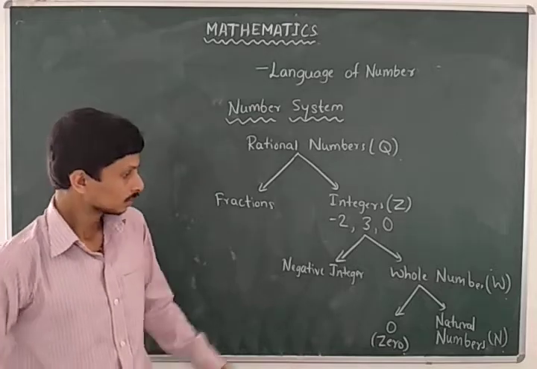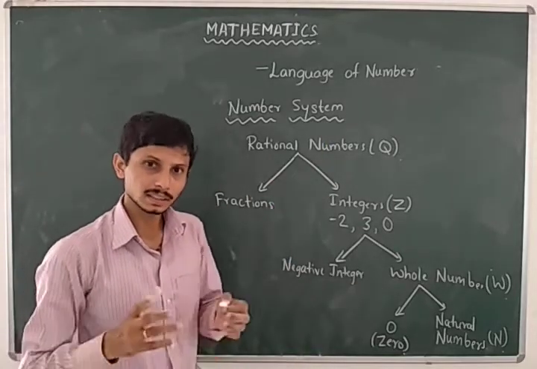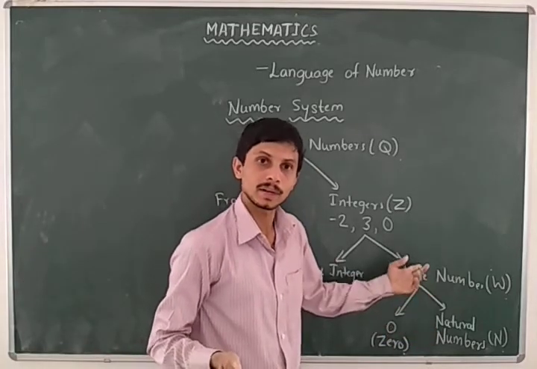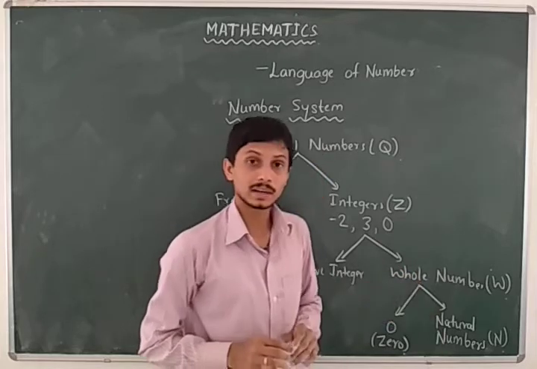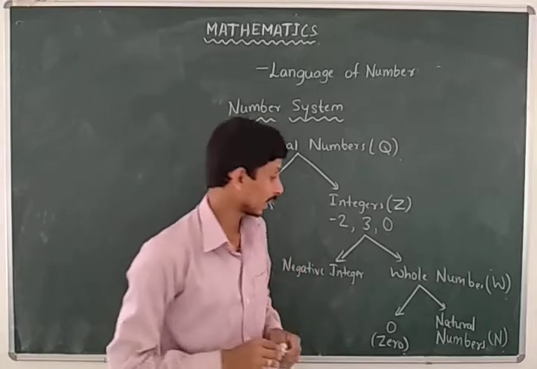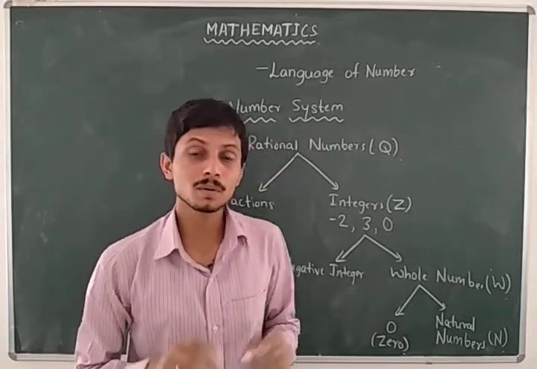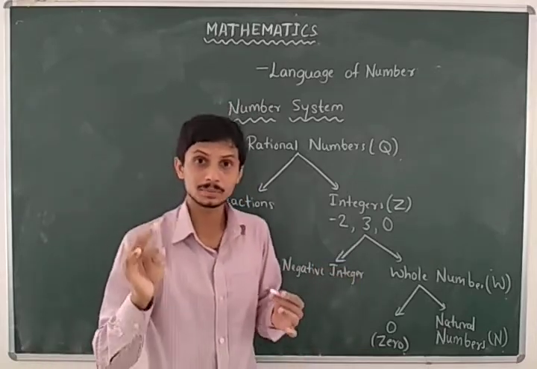From this diagram we can easily learn that every natural number is a whole number, but a whole number is not necessarily a natural number, because the whole numbers contain 0, but natural numbers start from 1. Counting numbers always start from 1, 2, 3, 4, 5, 6.